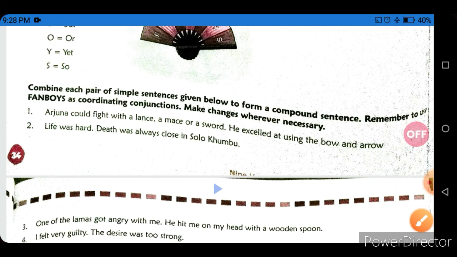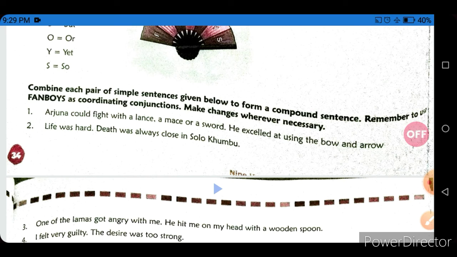Life was hard. Death was always close in Solu Khumbu. So here, which conjunction is used? Life was hard, for death was always close in Solu Khumbu.